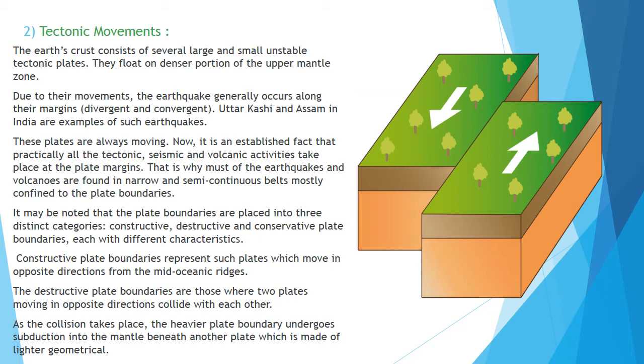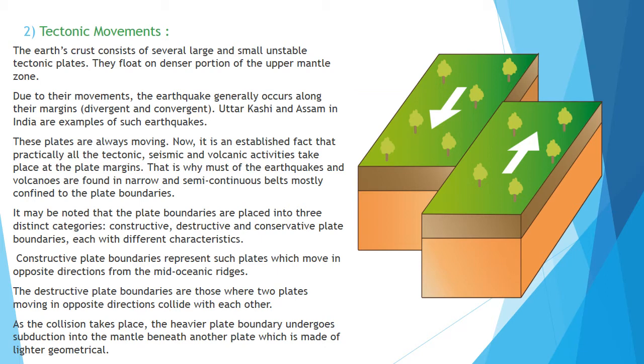It may be noted that plate boundaries are placed into three distinct categories: constructive, destructive, and conservative plate boundaries. Constructive plate boundaries represent plates which move in opposite directions from the mid-oceanic ridge. So whenever the plates move in opposite directions from the mid-oceanic ridges, they are called constructive plate boundaries. The destructive plate boundaries are those where two plates move in opposite directions and collide with each other.